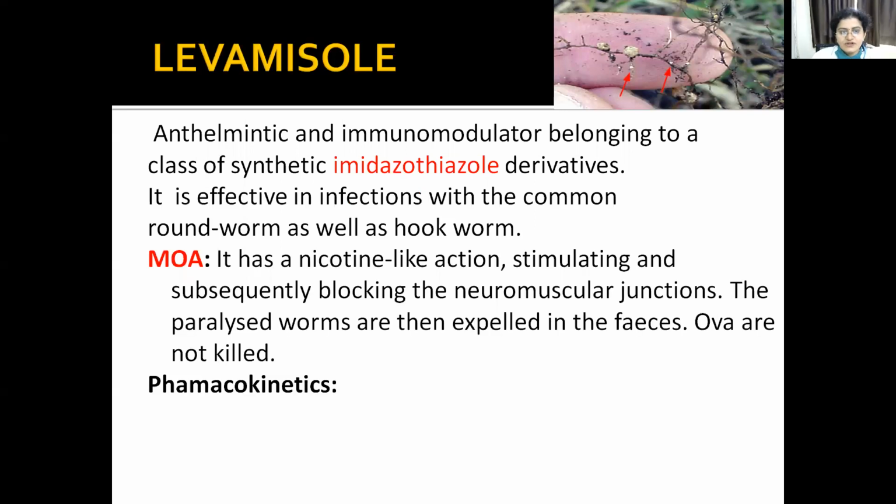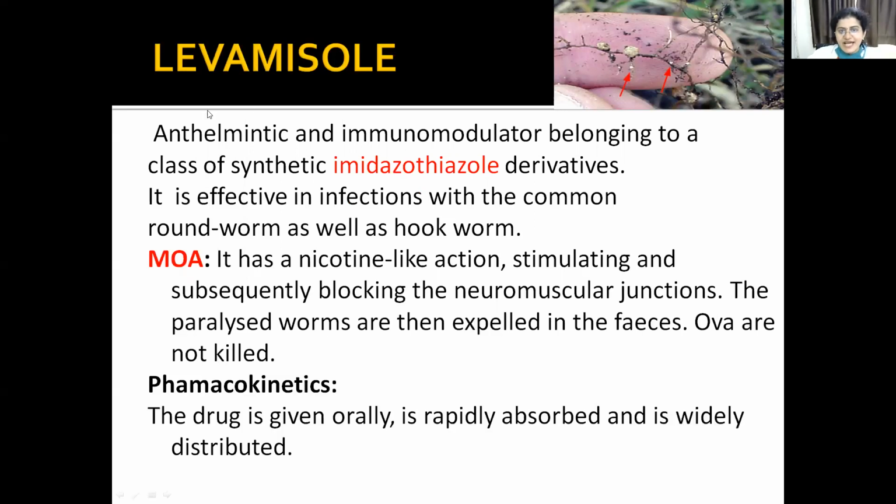Then levamisole, it is an antihelmintic and immunomodulator and it belongs to the synthetic imidazothiazole derivatives. So levamisole is given in many roundworm and hookworm infections. The mechanism is it has got a nicotinic-like action. So first it will stimulate and then it will block the neuromuscular junction.